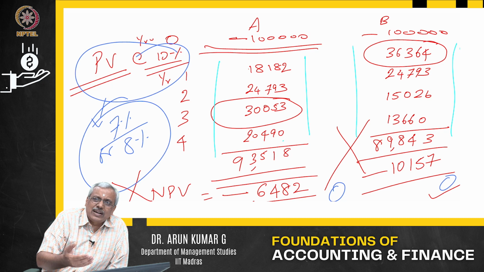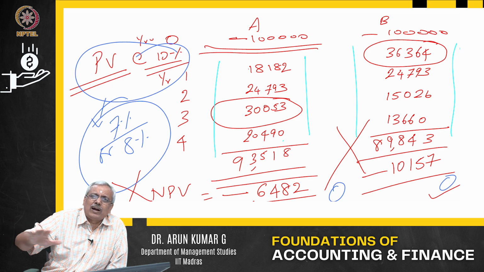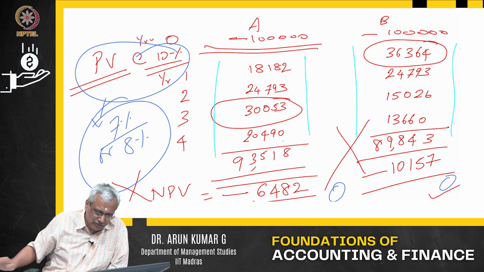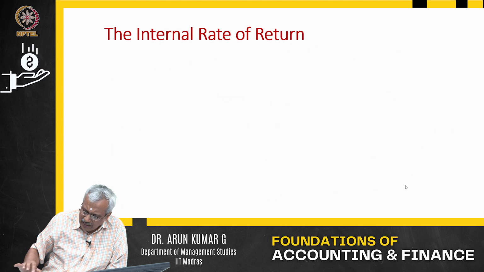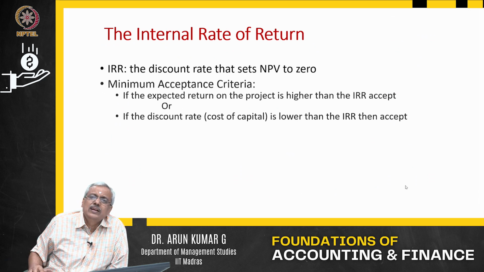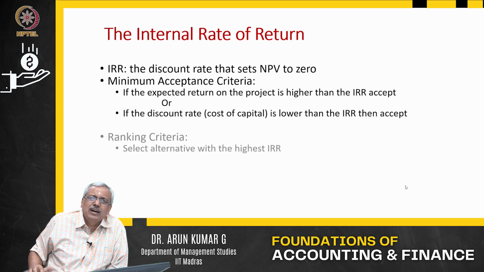So if I discount it at 5% and I have a positive NPV, and my IRR is say 7%, that means my cost of capital is 5. The project is giving me a 7% return. So I will go ahead and accept this particular project. So typically IRR gives you a threshold above which you will accept the particular project.